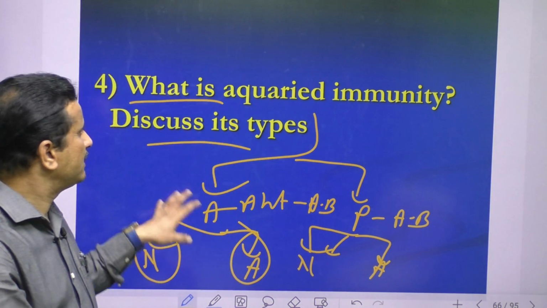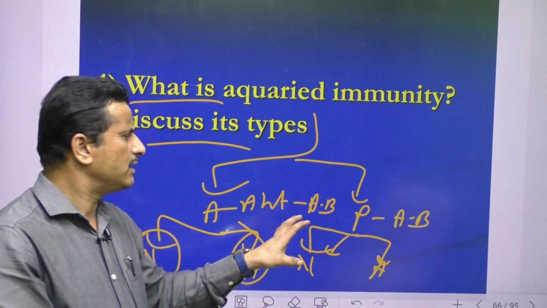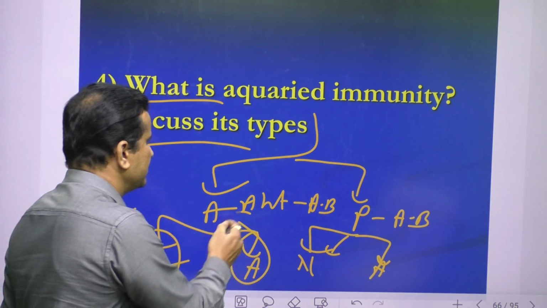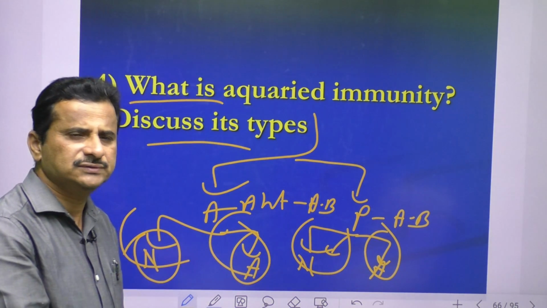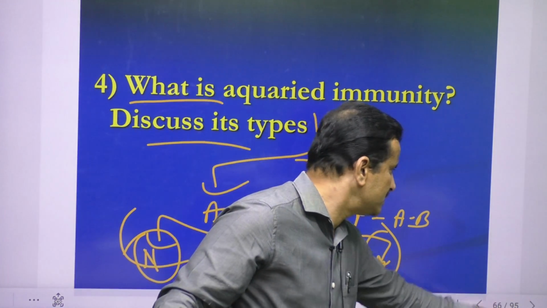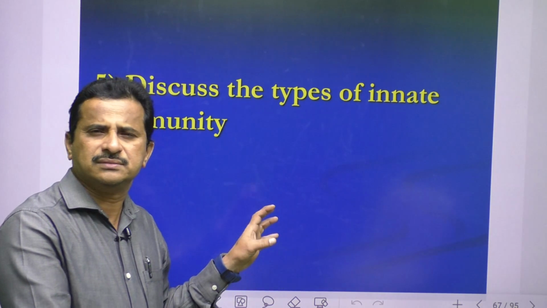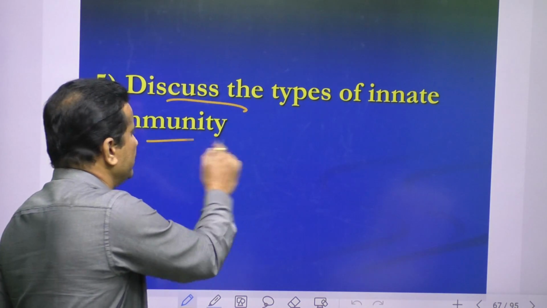So like this, acquired immunity has different types. Again, write all these as different side headings. For example, this is a side heading, this is a side heading. This way, dear students, you can write very clearly about these questions. Next, discuss the types of innate immunity.